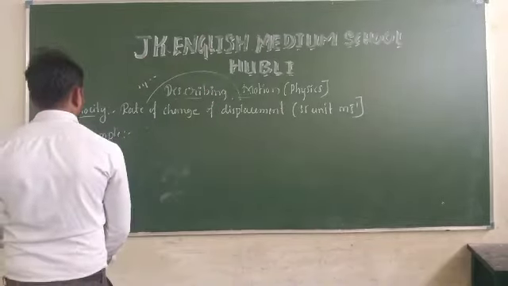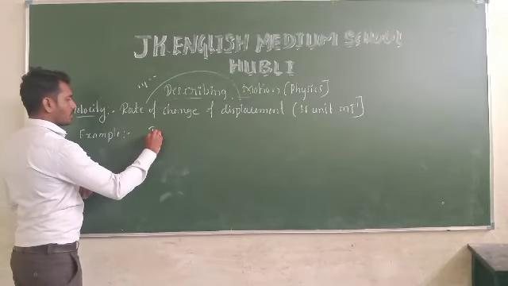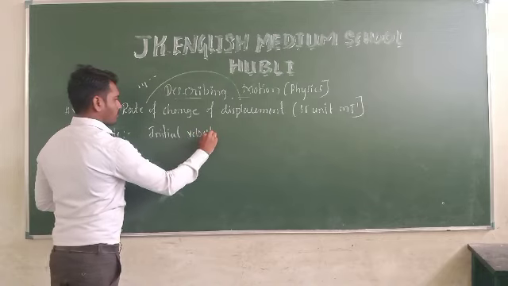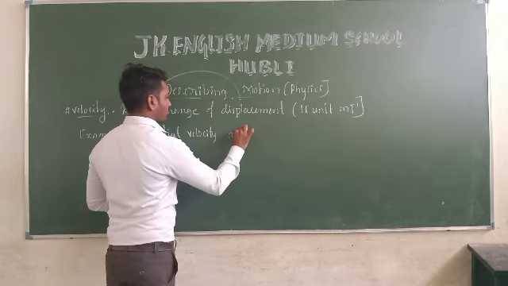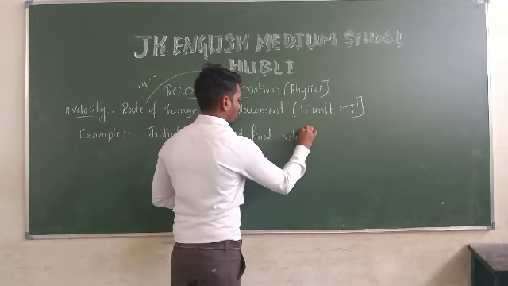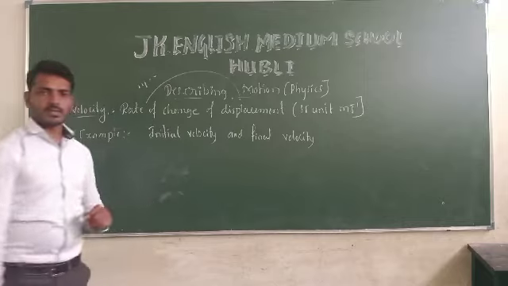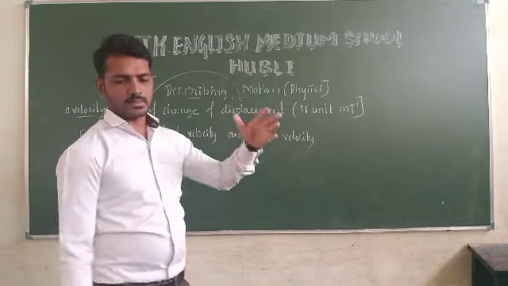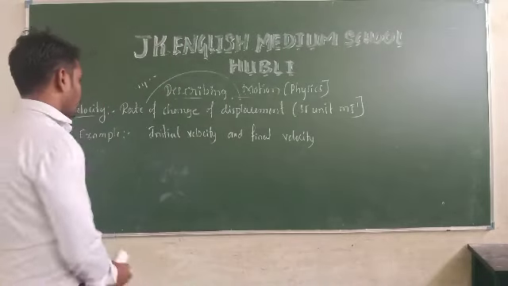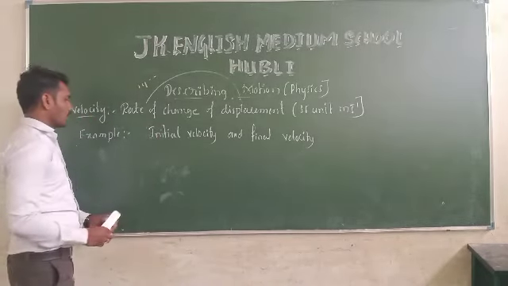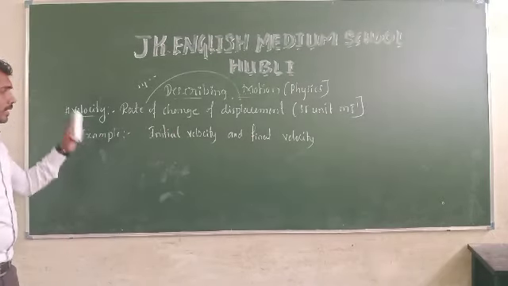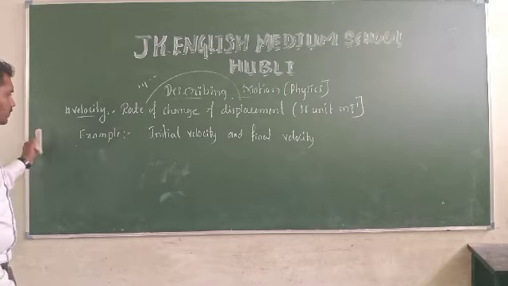In velocity, we get two things: initial velocity and final velocity. Initial and final velocity will come in acceleration, no problem. But velocity also depends upon speed. In some examples we use the initial velocity and final velocity, and in some examples we don't. Okay, let's come to example number 1.